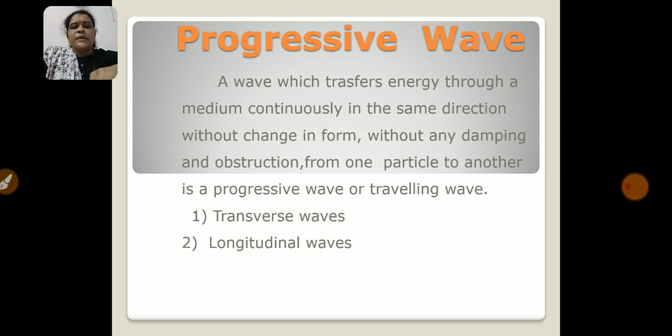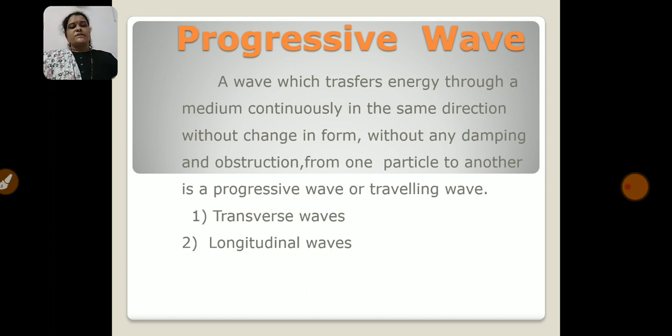In a progressive wave, the amplitude and frequency of all particles of the medium are the same. And the last property is that progressive waves are of two types: transverse waves and longitudinal waves.